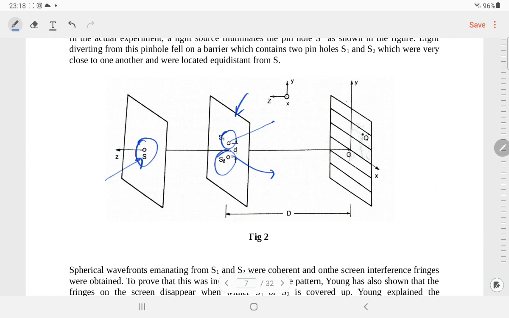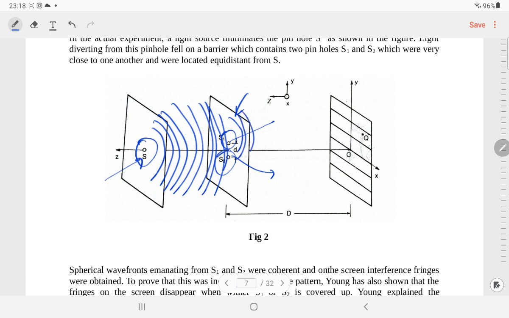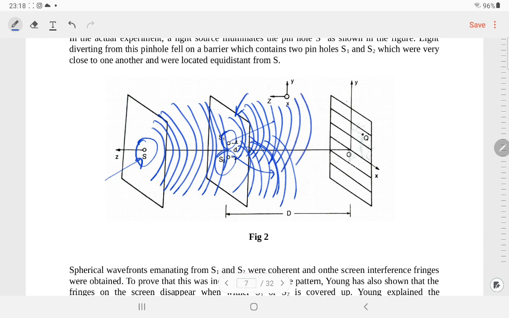Using these pinholes, we are creating secondary wavefronts. This is a primary wavefront, and here we get primary wavefronts like that. When they fall on the slits, we get secondary wavefronts like this. These rays of light interfere at different positions, and when they meet on the final screen, we get different patterns. That's all about Young's double slit experiment.